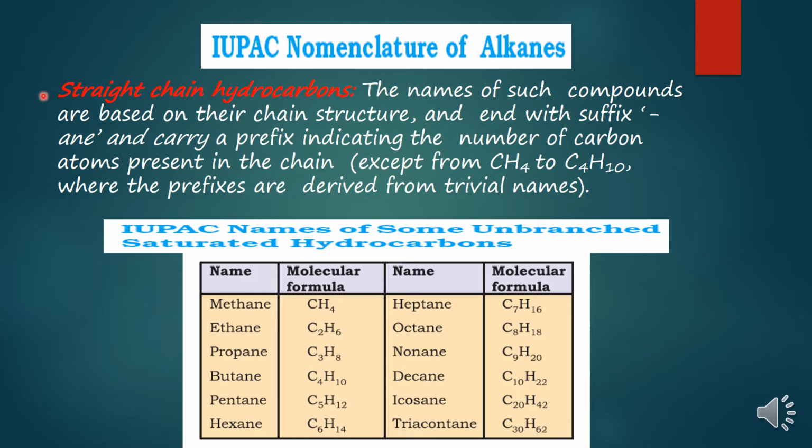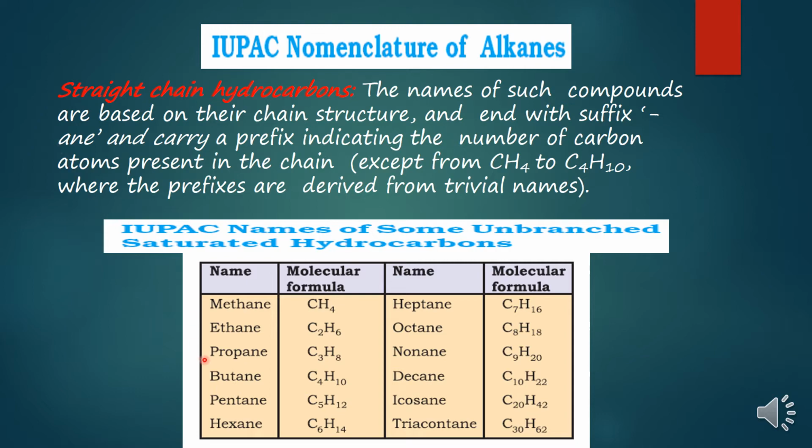The names of such compounds are based on their chain structure and end with the suffix "ane". If you see any compound ending with "ane" like methane, propane, butane, pentane, hexane, the suffix "ane" indicates that the carbon atoms are bonded with single covalent bond only.